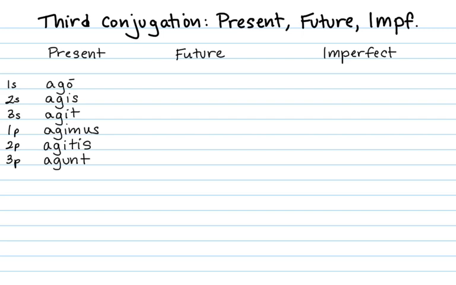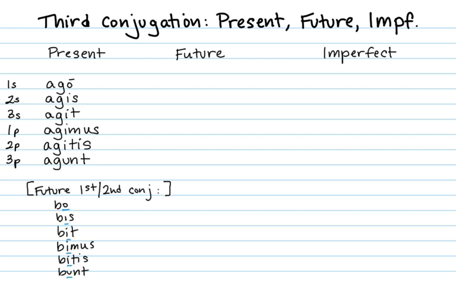As I told you before, the present will switch between O's, I's, and U's. So ago, agis, agit, agimus, agitis, agunt. You learned that same pattern of switching from O to I to U when you learned the future of the first and second conjugation, bo, bis, bit, bimus, bitis, bunt. So now use that same vowel pattern in the present tense, ago, agis, agit, agimus, agitis, agunt.